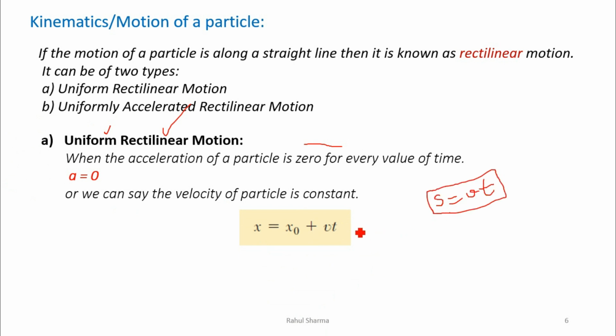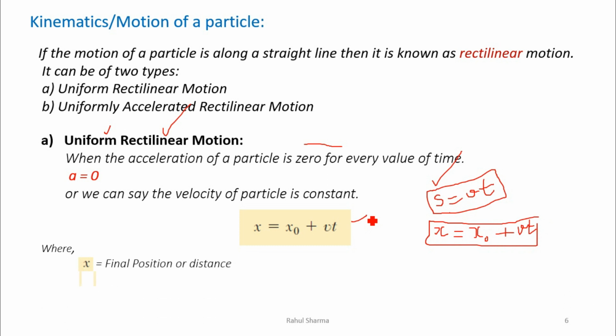So if we have to find the distance, then we apply the equation distance is equal to speed into time. But when we have to say it in terms of position, then this x is the final position, and this is equal to the initial position, where the particle was initially, x naught, plus vt. This is the same equation but in the form of position for uniform rectilinear motion. So you have to remember this equation to solve the numericals.